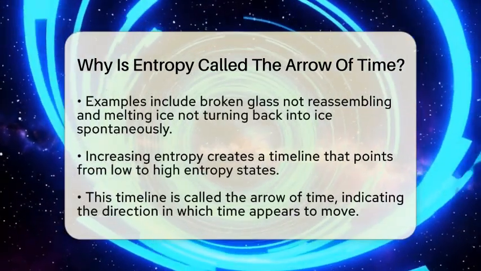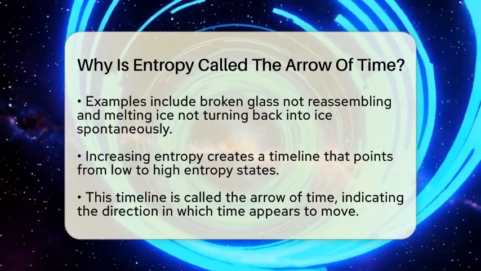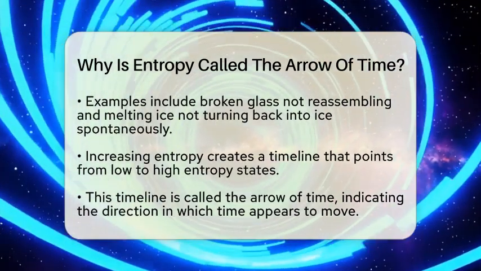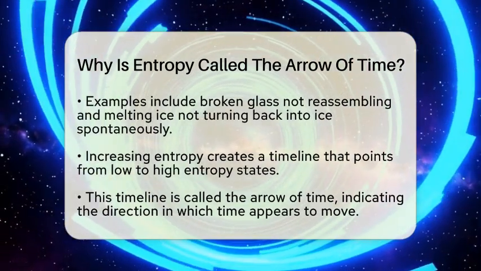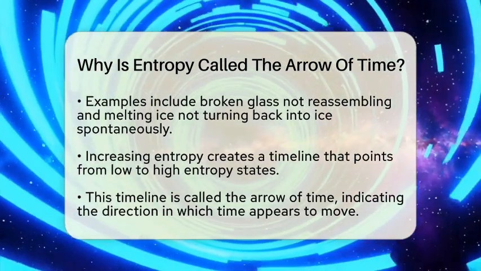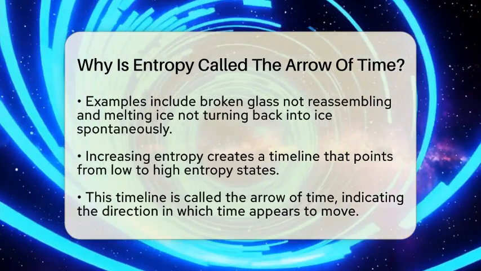For example, if you drop a glass, it shatters and stays broken. It does not spontaneously reassemble itself. Ice melts in warm water and does not turn back into ice by itself. These are examples of processes that increase entropy and happen in only one direction.